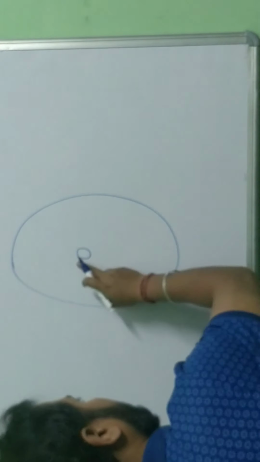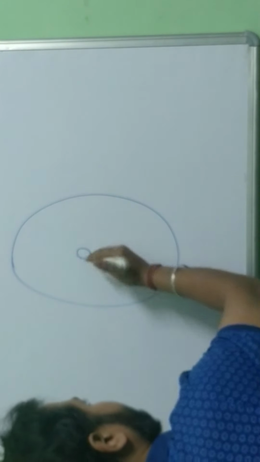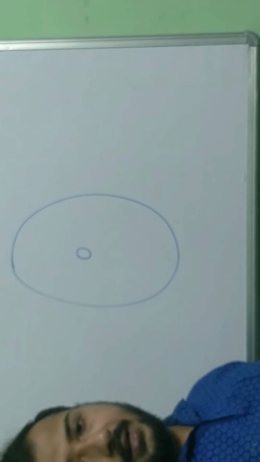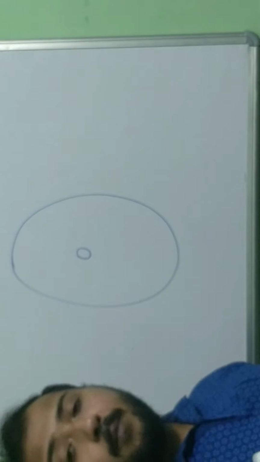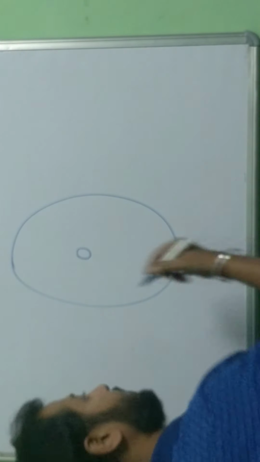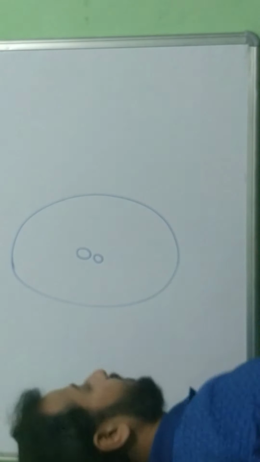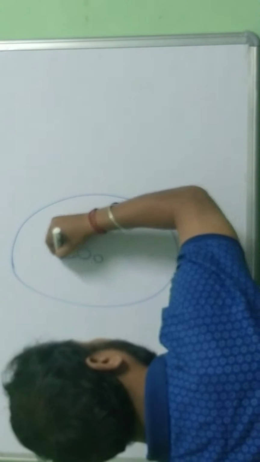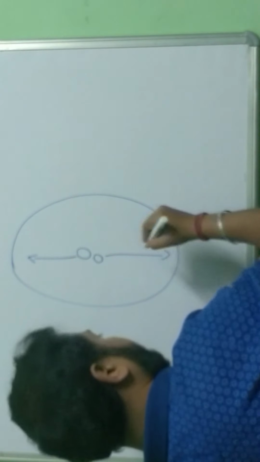Now, what happened? This single nucleus inside the megaspore undergoes mitosis cell division, and from one nucleus we get 2 nuclei, and then each nucleus moves to the poles.